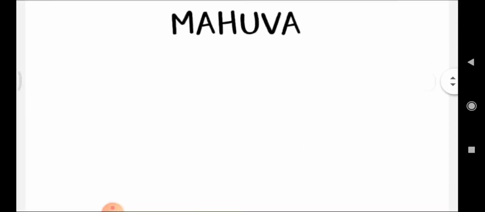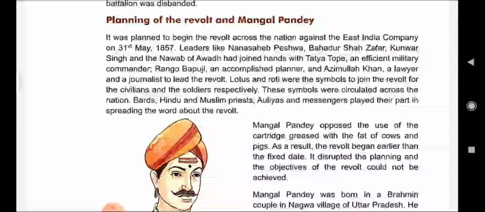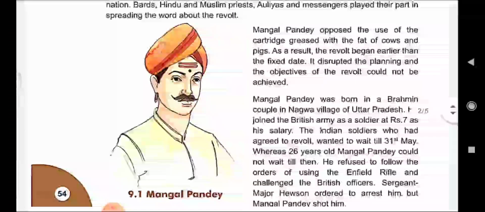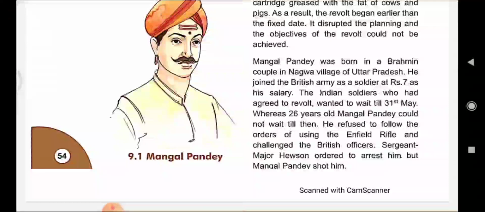My dear students, in the last lecture, we saw how the planning of the revolt was done and what Mangal Pandey did in order to start the revolt. We saw that Mangal Pandey joined the British army as a soldier at 7 rupees as his salary. The Indian soldiers who agreed to revolt waited till 31st March, whereas a 26-year-old Mangal Pandey could not wait. So he refused to use the Enfield rifle and challenged the British officer.